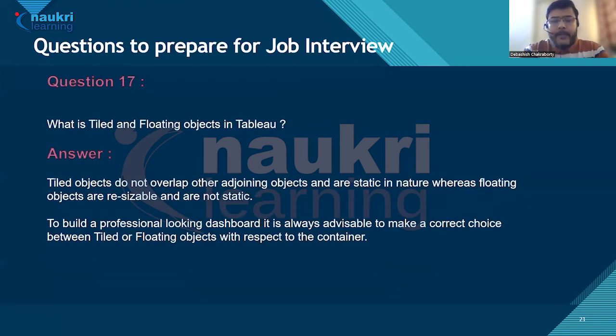Question 17. What are tiled and floating objects in Tableau? Tiled objects do not overlap other adjoining objects and are static in nature, whereas floating objects are resizable and are not static. To build a professional looking dashboard, it is always advisable that a Tableau developer or analyst makes a prudent choice between which kind of objects to choose, and what kind of objects are suitable with respect to the particular container.